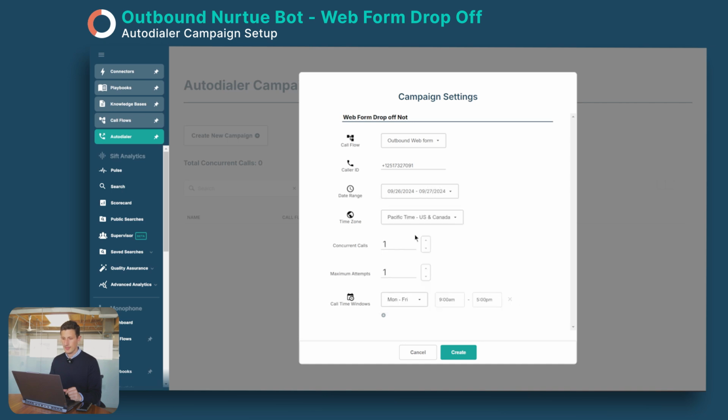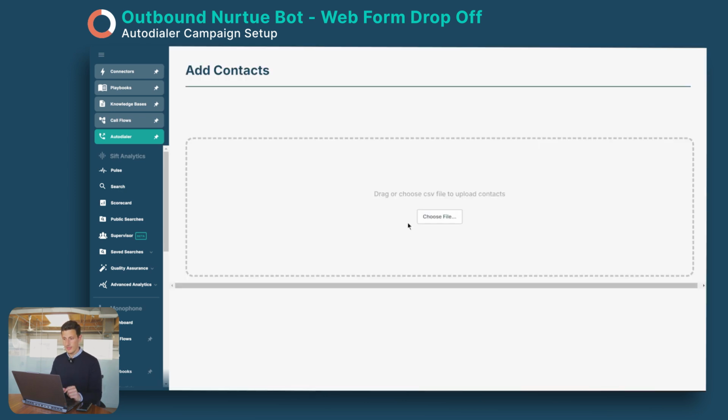So we apply this and specific time is good. Concurrent calls, we can do max 20 at a time, and maximum attempts, we're going to do 3 with a 1 hour delay between each attempt. And then Monday to Friday, from 9 a.m. to 5 p.m., we'll actually extend this to 8 p.m. And we can also do more windows if we'd like. This is the call windows. Then we create the campaign and we then upload our file, our CSV, which we just downloaded previously.